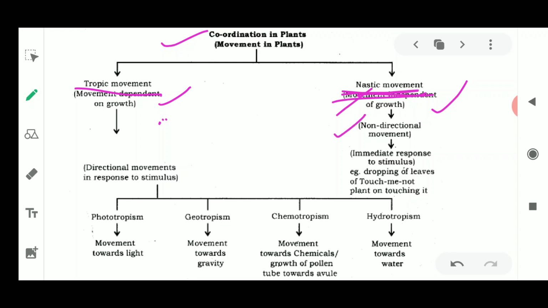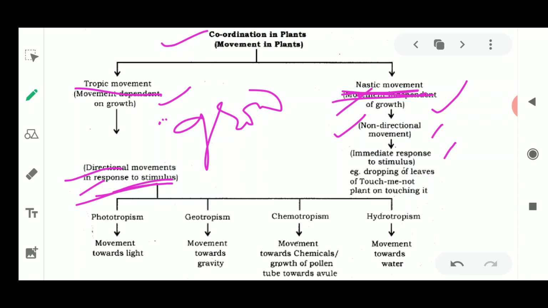Nastic movement is non-directional, and trophic movement is directional, which is in response to stimuli. From wherever the stimulus is coming, in the same direction the plant is going to grow. So please remember that trophic movements are always growth dependent movements, where the plant will show its growth. It is going to grow in size, in some direction, and the direction will be decided by the type of stimulus which the plant senses. On the other hand, nastic movement is a non-directional movement, where the response is given independent of the direction of the stimulus.